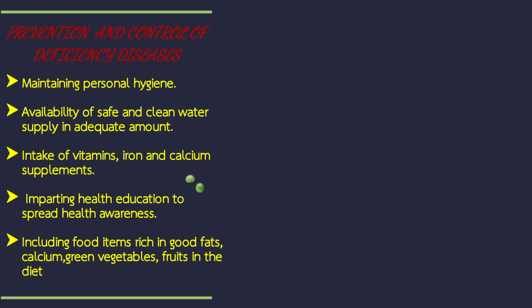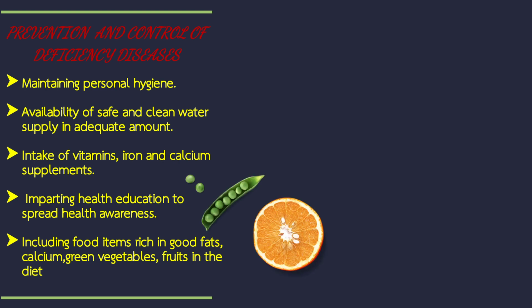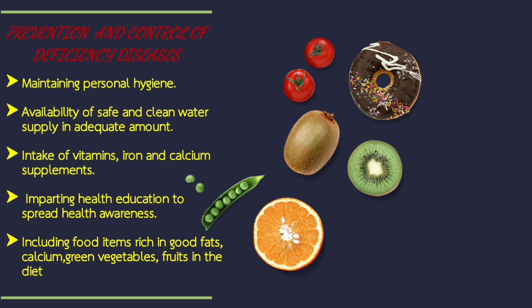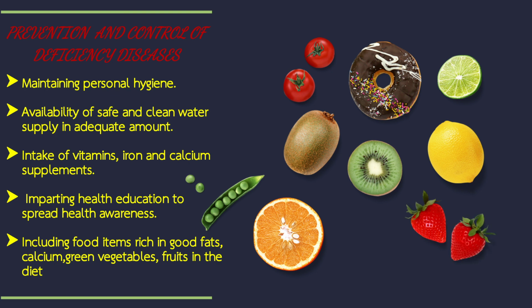Now how will we prevent and control these deficiency diseases? Here are the various things. We should have proper hygiene, availability of safe and clean water supply in adequate amount, intake of vitamin, iron, calcium supplements, imparting health education to spread health awareness, including food items rich in calcium, green vegetables, fruit in the diet. So while having all these, we will not suffer from any deficiency diseases.